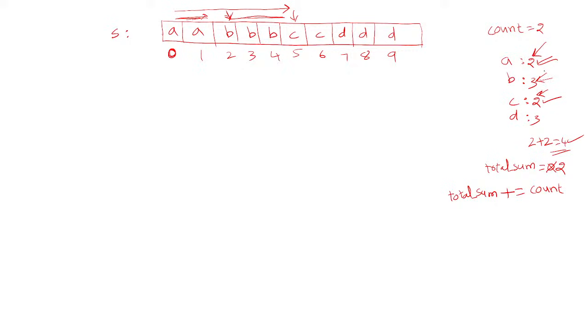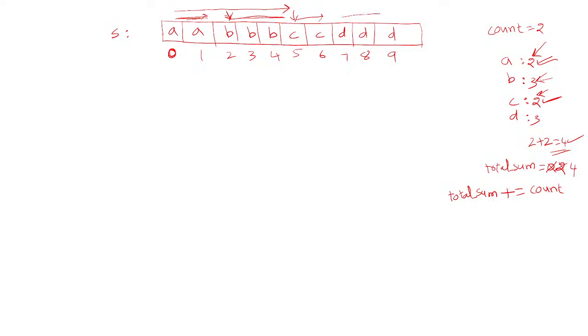Then you check whether it is an even number. No, so no need to add to total sum. Again count the next character: C count you will get as 2. Check if it is even. Yes, so it is occurring an even number of times. Add it to total sum, so the total becomes 2 plus 2, 4.